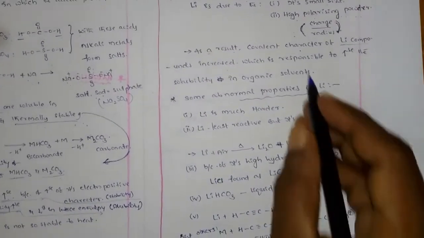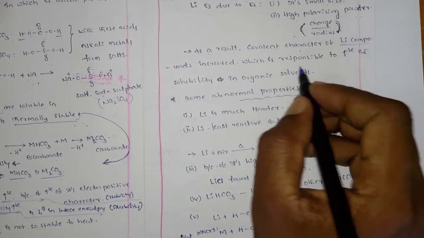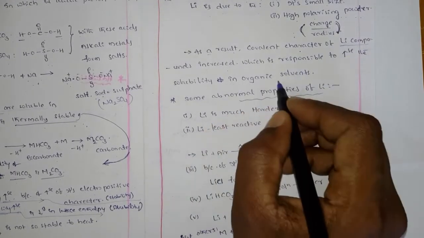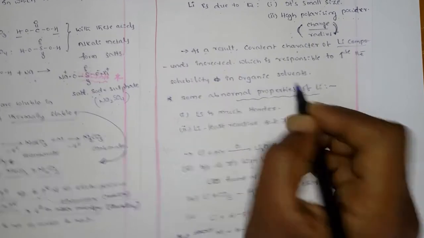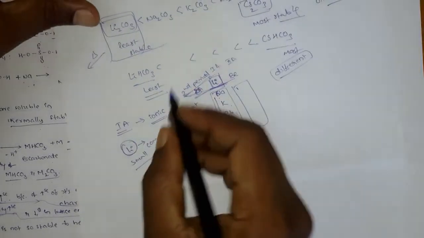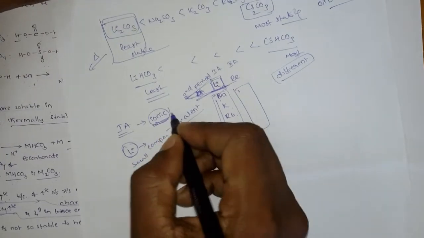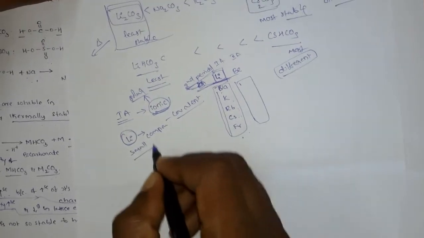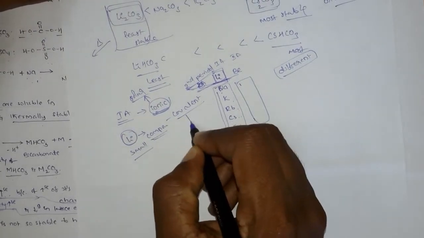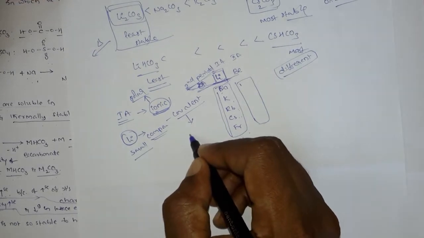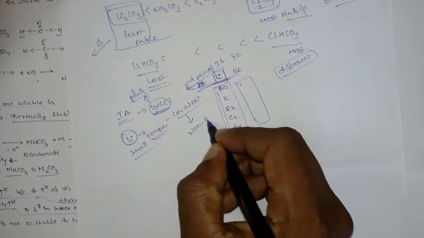Which is responsible for increased solubility in organic solvents. Generally ionic compounds are soluble in polar solvents. If the compounds are covalent, they are more soluble in non-polar solvents.